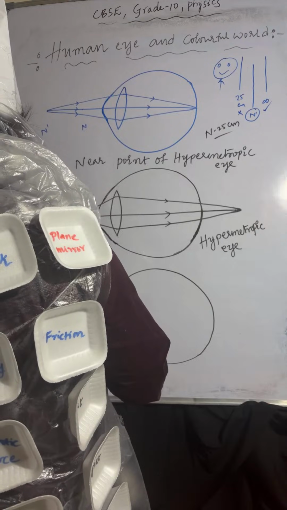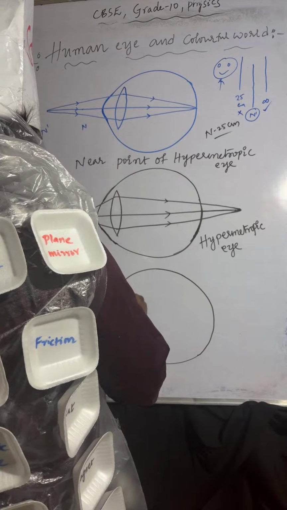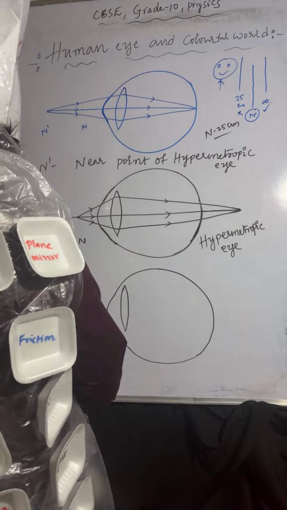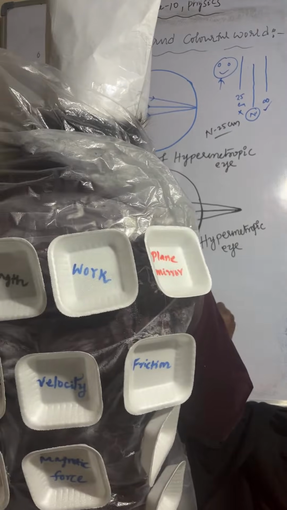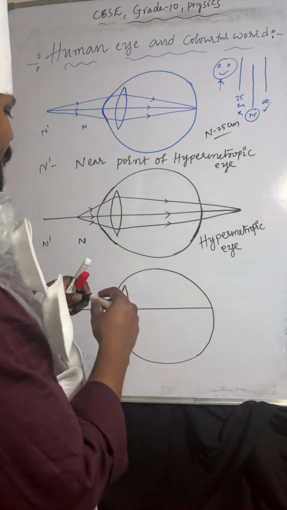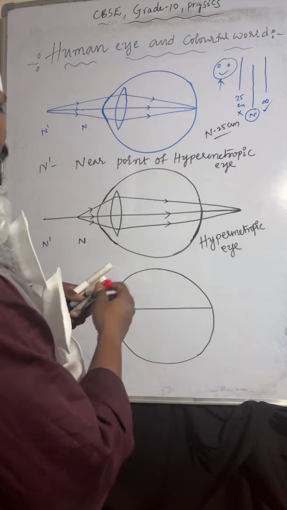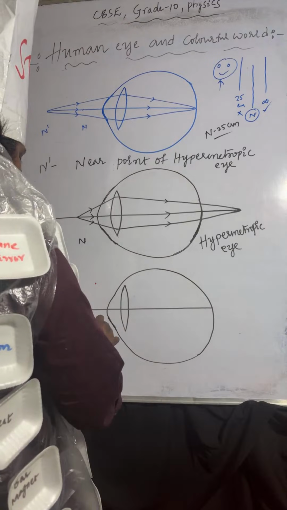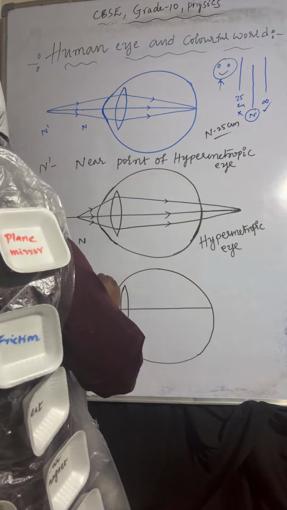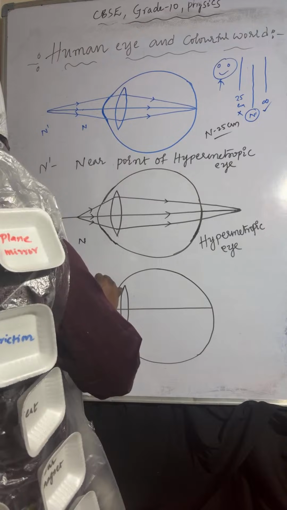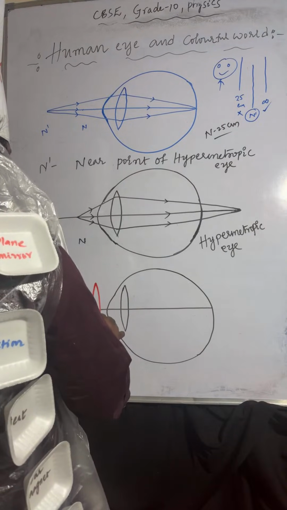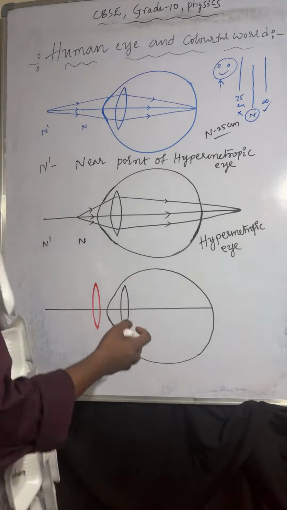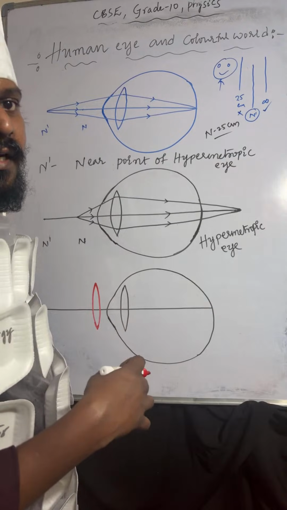Okay, so here you can observe. Here I am taking the lens, like this. So which lens are we using? Convex lens. Okay, so inside already there is a convex lens, outside also.